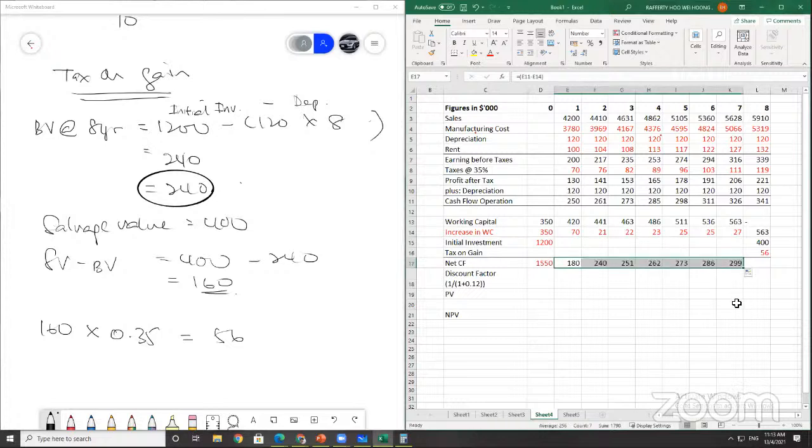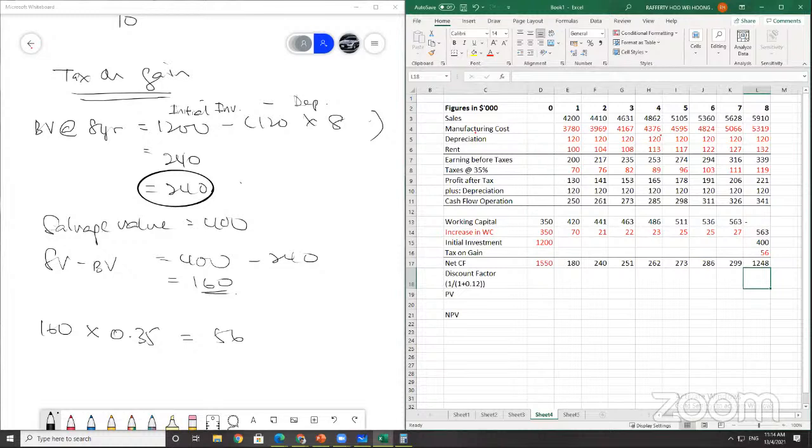Then the last year will be 563 plus 400 plus 341 minus 56, which is 341 plus 563 plus 400 minus the tax on gain.